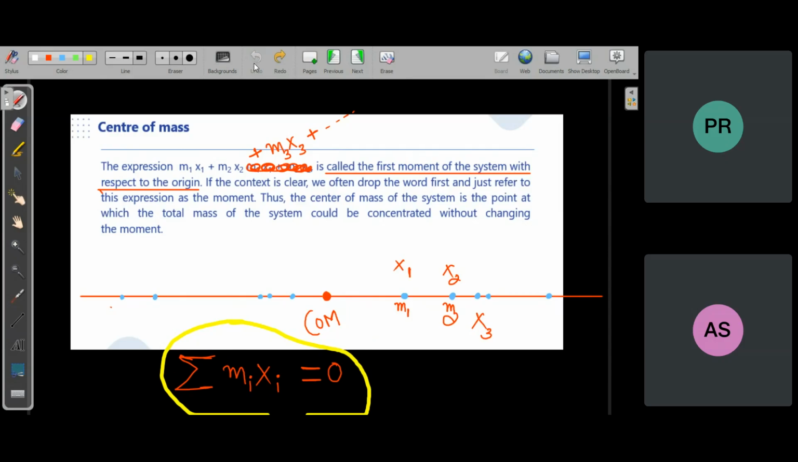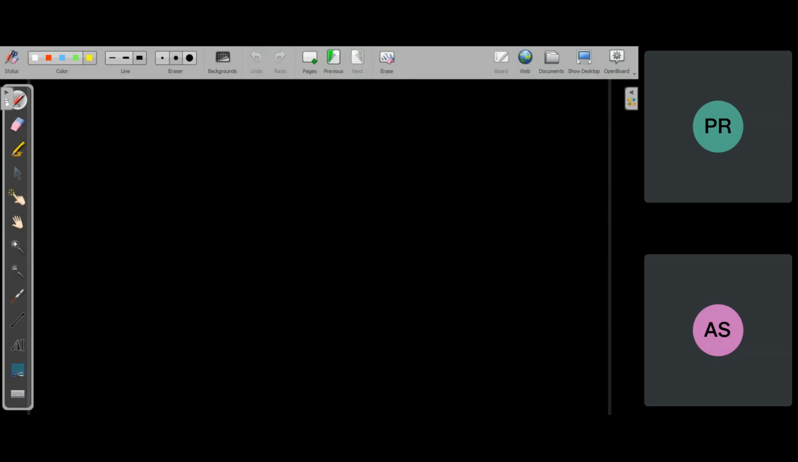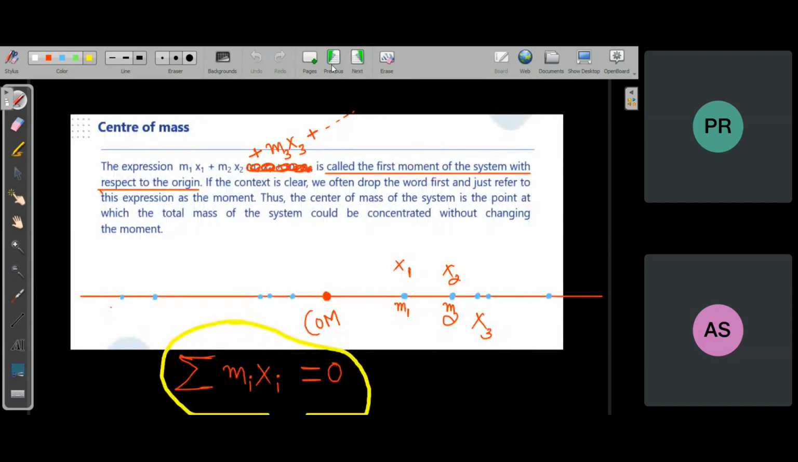Don't try to connect it with that one, you will be in trouble. So what I said, just write it down: the mass moment of the system, any system, about the center of mass will always be 0. We are not talking about the x coordinate of the center of mass. We are only talking about the mass moment of the system, or it is also called the first moment of the system.